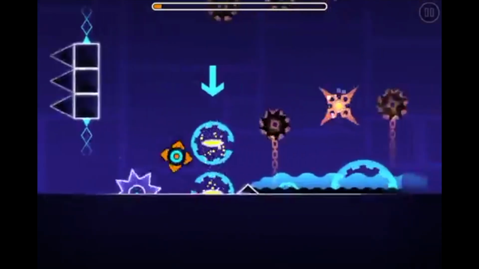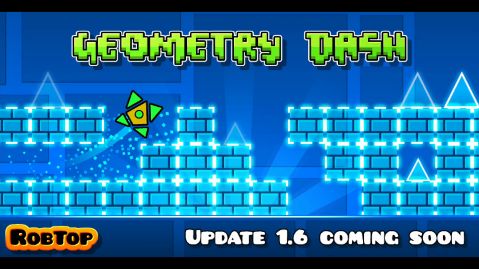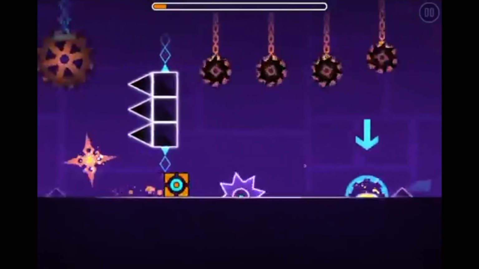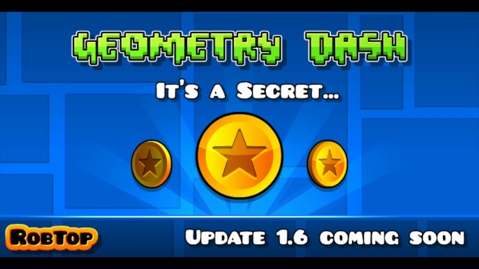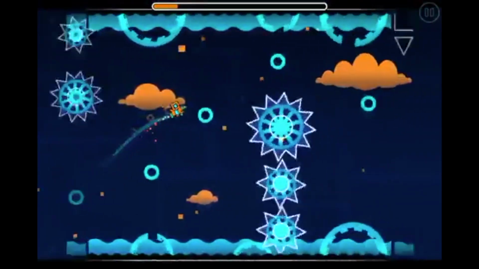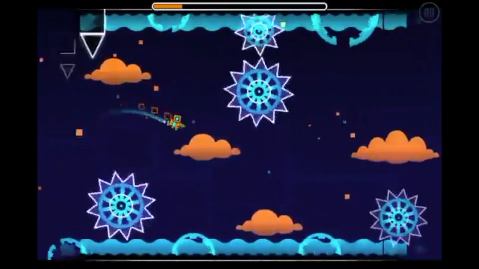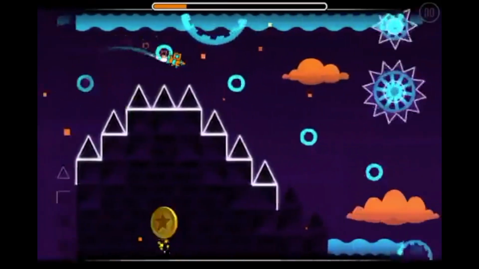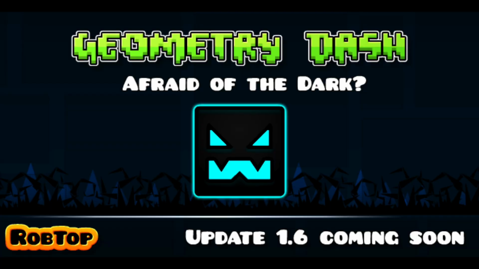In update 1.6, destructible blocks were added, along with the invisible blocks, which faded in and out on the screen. These blocks encouraged many secret paths in levels, especially for secret coins, which were also added in 1.6. Besides achievements, this allowed people to really put their searching skills to the test. Along with achievements, it made it so that people could spend a lot more time in the game and not get bored too quickly.